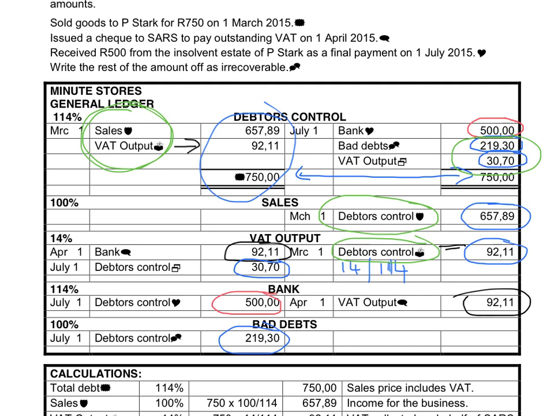But we will split the bad debts between the bad debt section to show how much is the loss for the business, and we will debit VAT output to show how much we can claim back from SARS. So if there's bad debts or discount allowed, it means that the business would lose 100 over 114% of the amount, and SARS will lose 14 over 114.